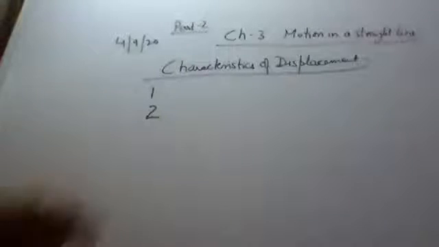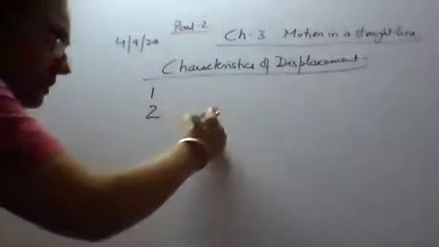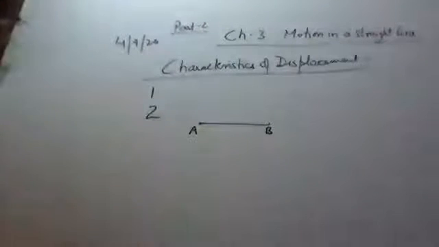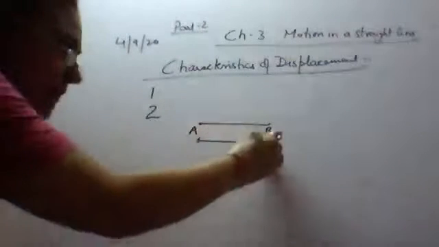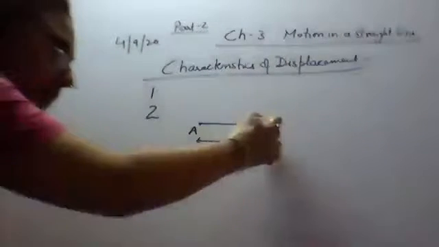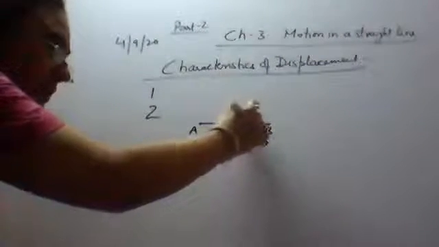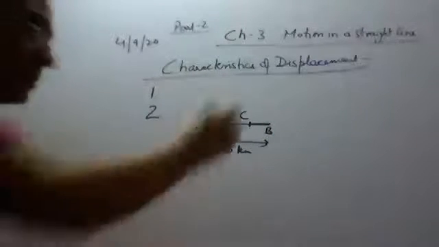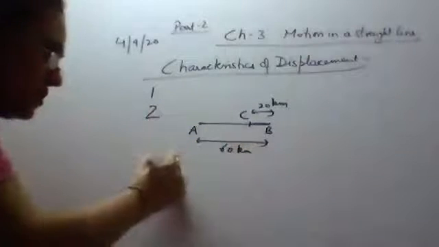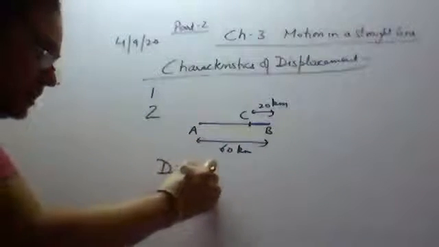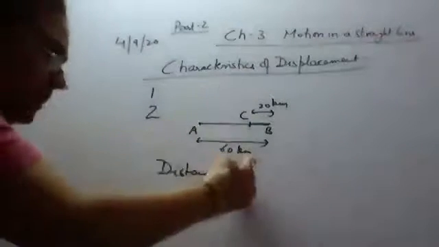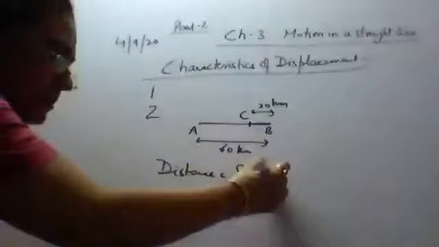Okay, now let's see how the displacement is positive. Let a body start from A, reach a point B, traveling 60 kilometers, and it turns back and comes to a point C, traveling 20 kilometers. So in this case, what is the distance traveled? It is the total path length, that is 60 plus 20, 80 kilometers.